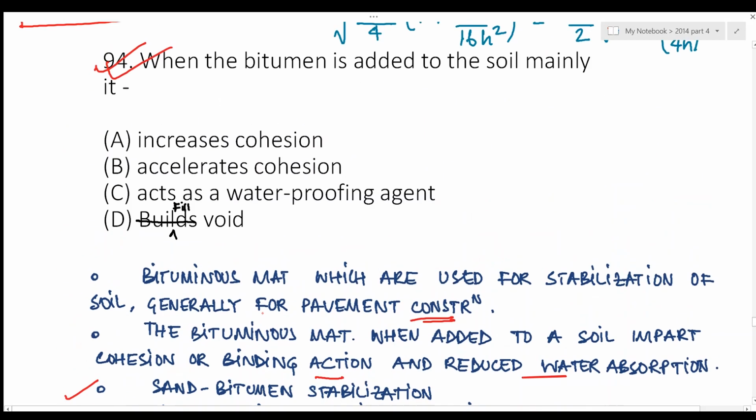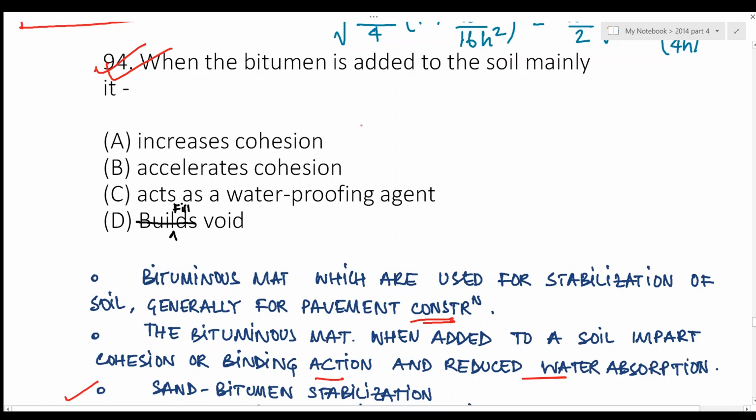So if you see the options, all the options are almost correct: increase cohesion, accelerates cohesion, acts as waterproofing agent, and fills the voids. But the main function of bitumen, according to me, is that it acts as a waterproofing agent. So the answer should be C, according to me, right?